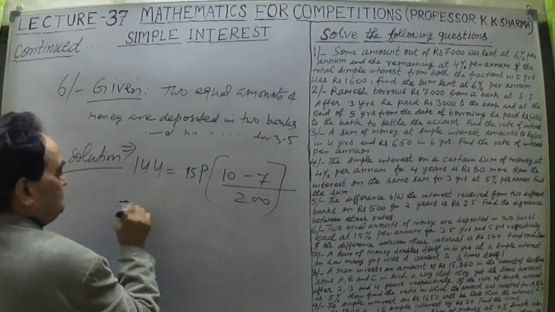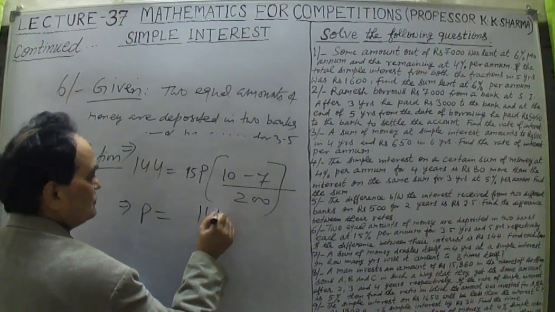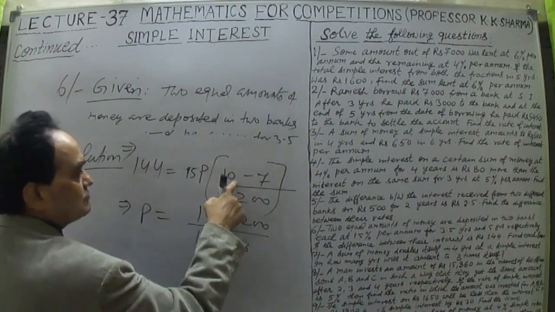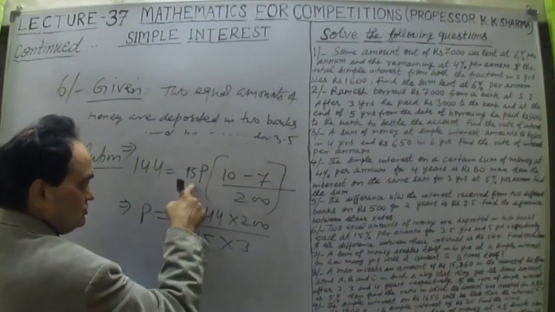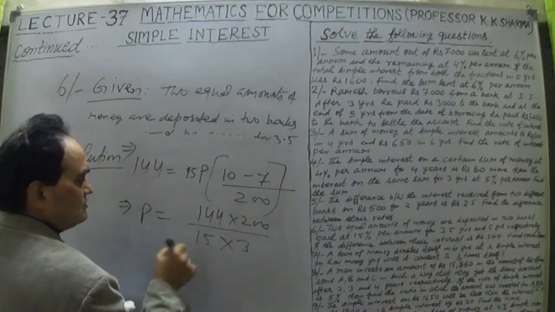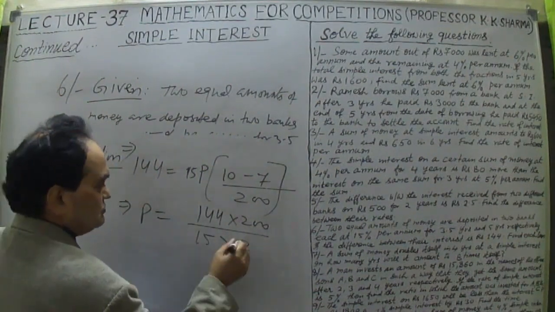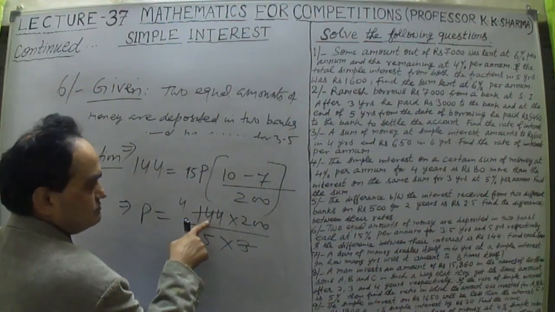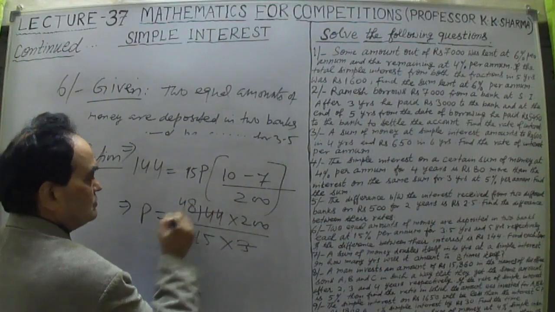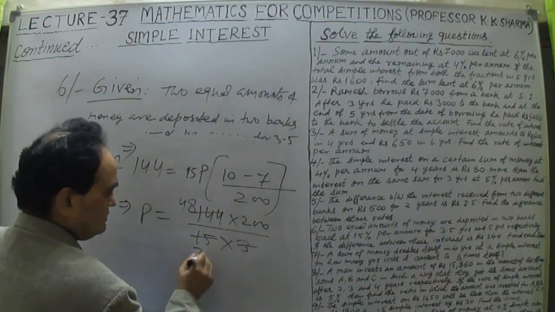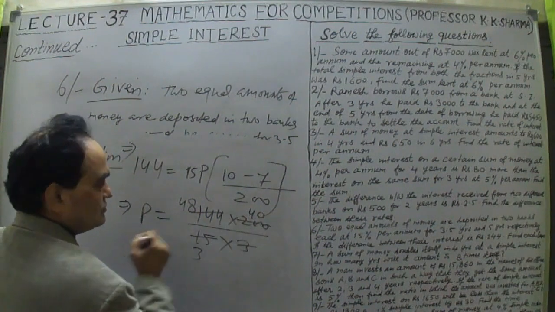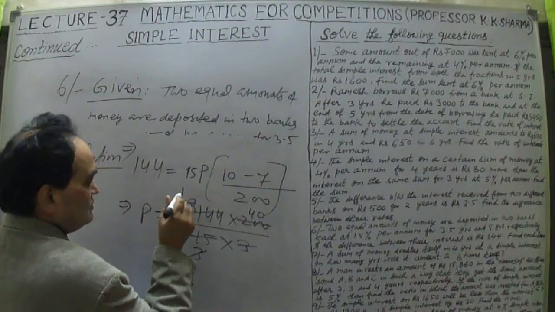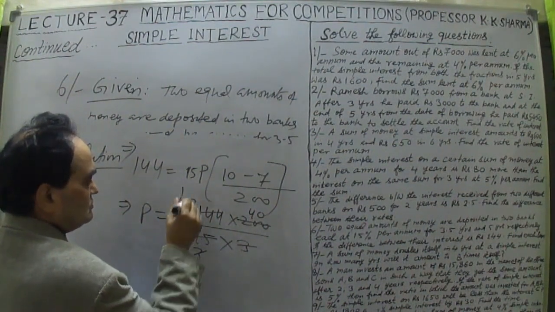Right, therefore P is equal to, we have to find out P, 144 into 200 upon 15 into 3. 10 minus 7 is 3. 3 into 15, 45 in the denominator. Let me solve it now. Okay, so 3 4s are 12. Got the point? 2 carry. 3 8s are 24. 5 3s are 15. 5 4s are 40. And 16 3s, so this is 1, and 3 6s are 18.